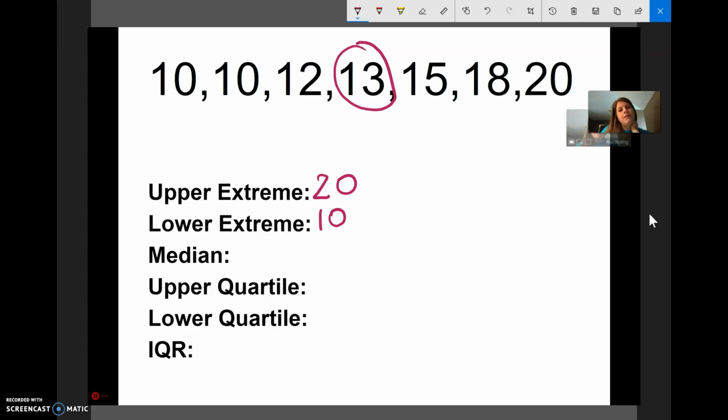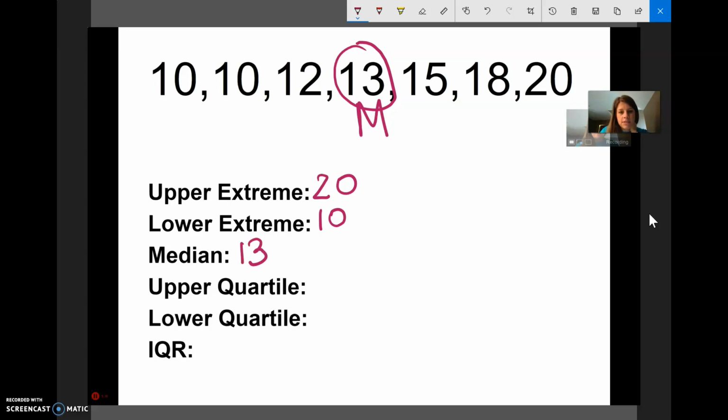When you find your median, I want you to circle it and label it because it's really important. What your median does is it divides your data in half. I now have a lower half, which is 10, 10, 12, and I have an upper half, 15, 18, 20. So let me go ahead and write my median in as 13.